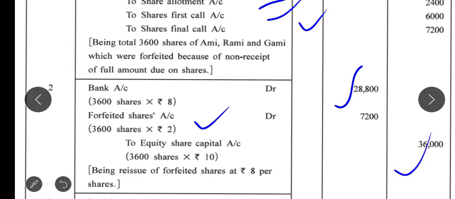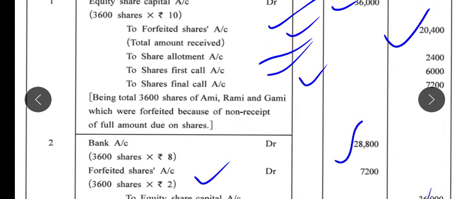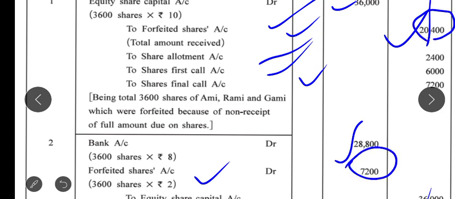Now the last entry at the time of reissue: the balance of share forfeited we have to transfer. The balance in the forfeiture amount was 20,400 credit. You can see here 20,400. Now against this credit there is a debit of 7,200.